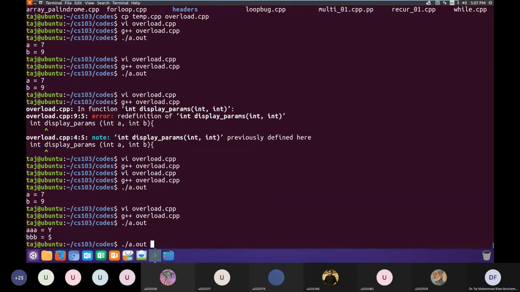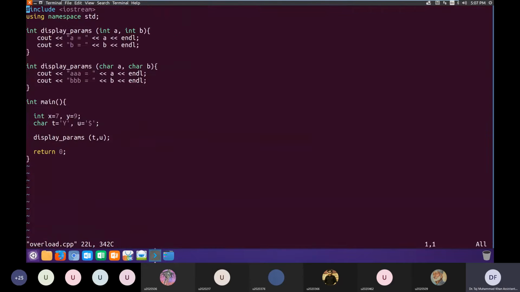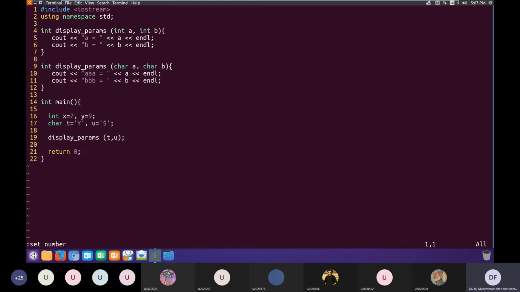Okay. So this phenomenon where we can have two functions whose name is the same, but their parameters are different in either the number of parameters or the types of the parameters. There should be some difference between the function signature or function prototype based on which the compiler can distinguish the two functions.